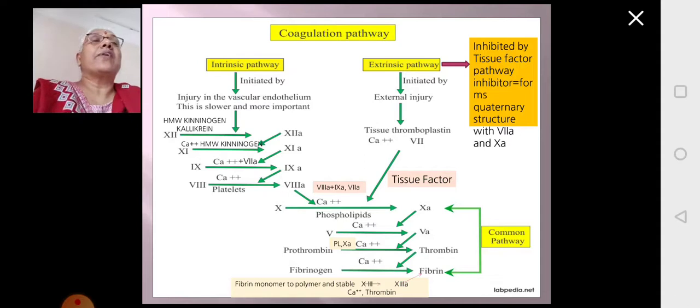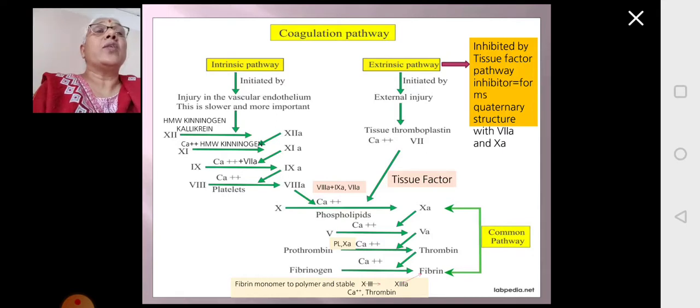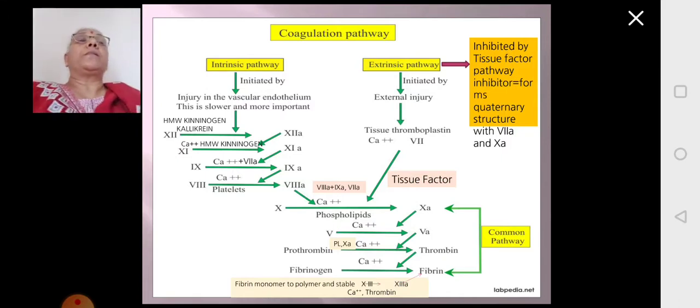So with this, we have completed the hemostasis process, that is the process of blood clotting, which happens when there is a tissue injury or when there is damage to the blood vessel. To stop bleeding, this will happen, and this entire process is hemostasis, which happens in 3 pathways: intrinsic, extrinsic, and the common pathway, and vitamin K is required for this process.